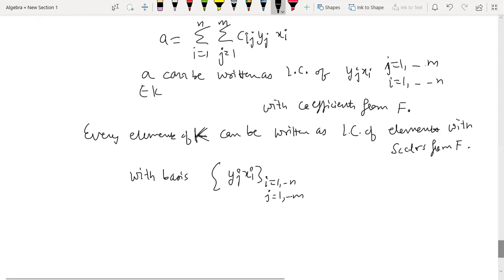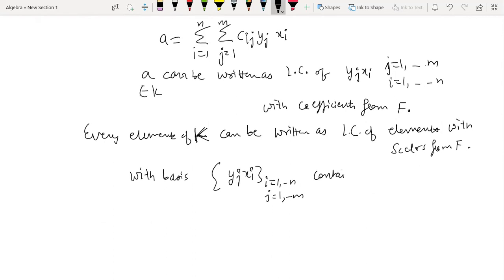So what kind of elements are going to be there in the basis? y1 x1, y2 x1, y3 x1, ..., ym x1. Then y1 x2, y2 x2, y3 x2, and so on. So you fix one index i and then keep on multiplying with the others. So how many elements are going to be there?